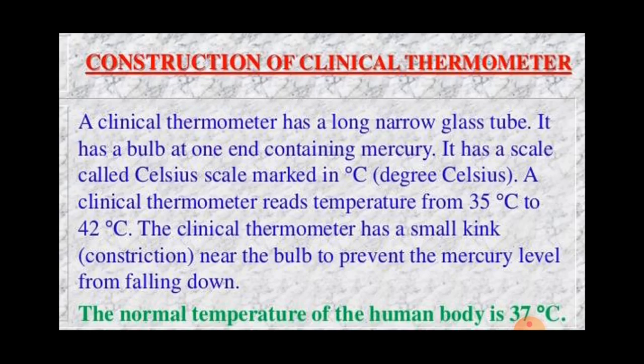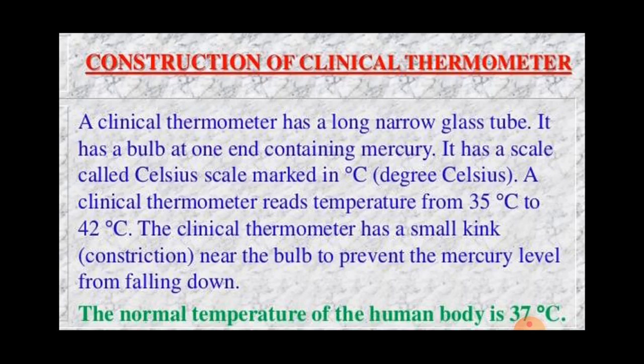A position will come when you see a magnified image of the mercury thread in its tube. We read the temperature on the thermometer tube in level with the top of the mercury thread. This will give the body temperature of the patient. Okay.